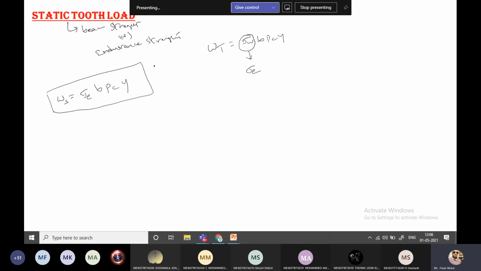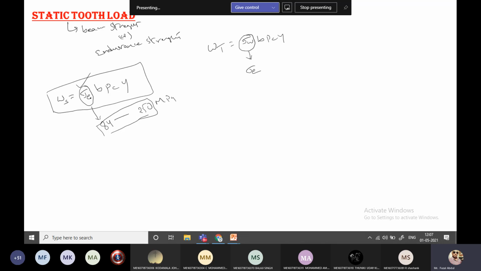This sigma E value again depends on the material we selected for the gear. That is why there is a table, based on the material property and the Brinell hardness number, and we have to remember this sigma E value. Otherwise, if it is difficult to remember, you can easily remember the range from 84 to 250 megapascal. Between this range, you can select any value for sigma E.